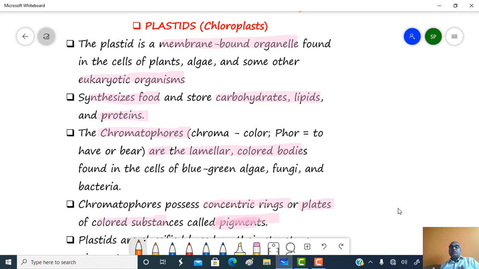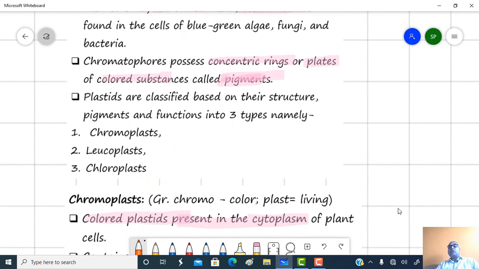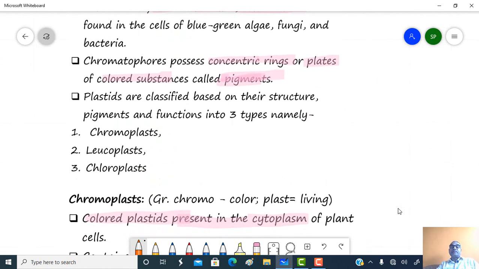Chromatophores. Chroma means color and phore means to bear. So chromatophores are the color bearers or colored bodies. These chromatophores, which are observed in blue-green algae, fungi and bacteria, are lamellar, colored bodies found in the cells. Chromatophores possess the pigments. That means they possess concentric rings, or they are present in the form of plates of colored substance, which are called pigments.